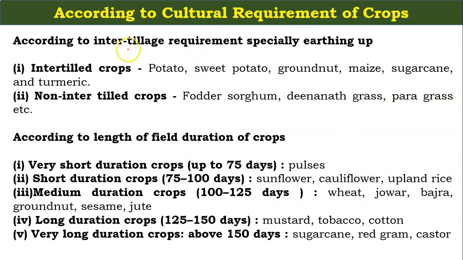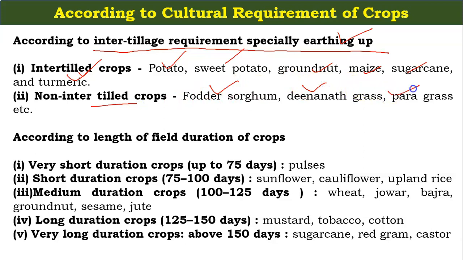Now the crops can also be classified according to the inter-tillage requirement, especially earthing up. Inter-tillage crops are potato, sweet potato, groundnut, maize, sugarcane and turmeric. And the non-intertillage crops are the fodder sorghum, deenanath grass, paragrass, etc.